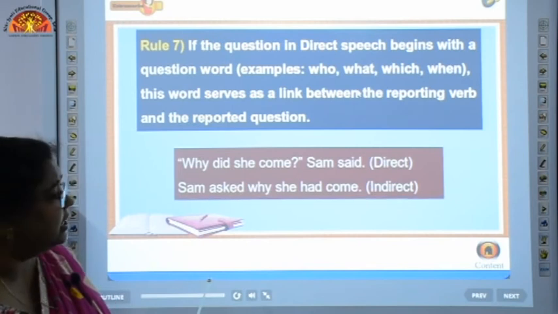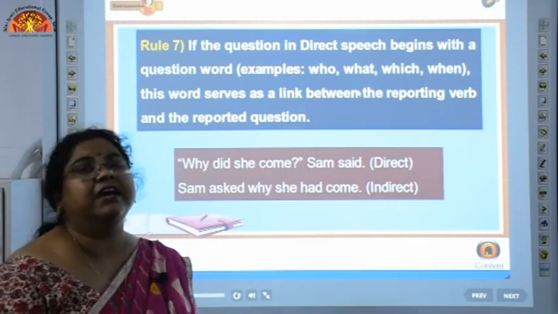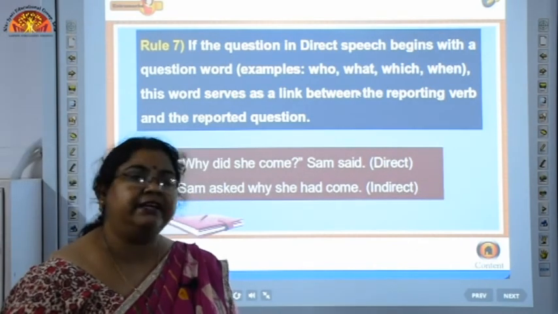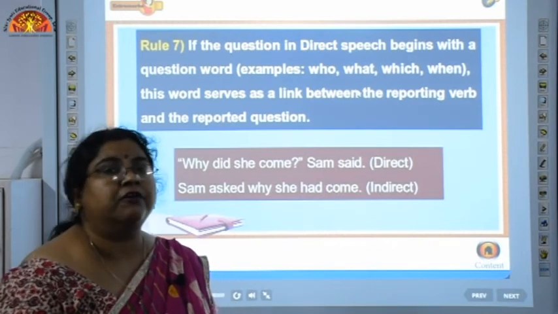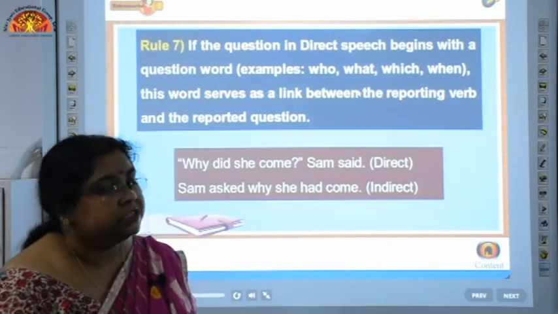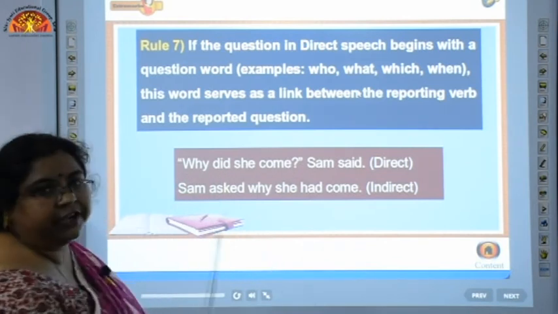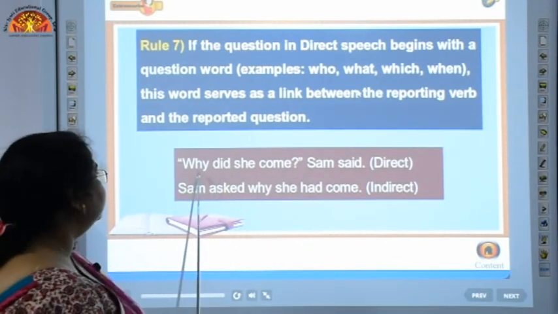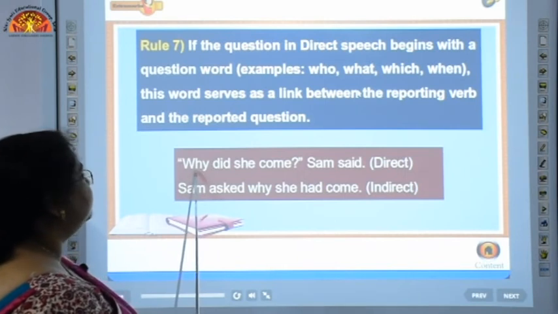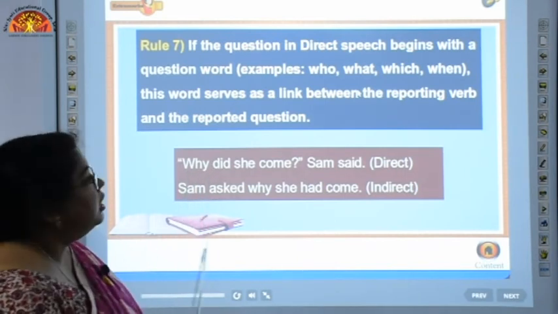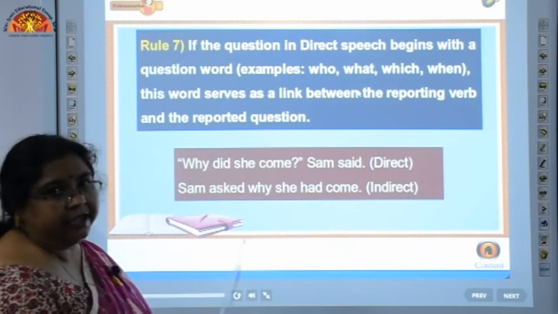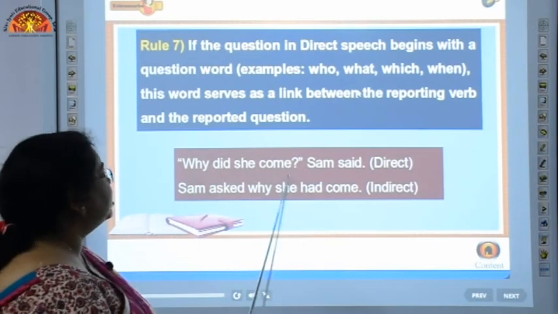Now what we are saying here is that if there is an interrogative sentence as part of the reported speech, the reported speech section is the one in the inverted commas. Okay. Now here the reported speech starts with the question word why. Okay. Now what we will do here is, why did she come?